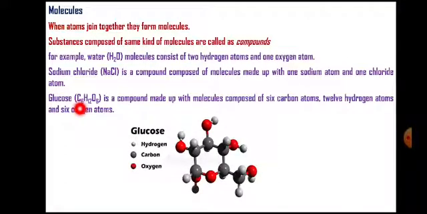Now let us see a complex example of glucose. The formula for glucose is C6H12O6. That means glucose consists of three different types of atoms: hydrogen, carbon and oxygen. 6 carbon atoms, 12 hydrogen atoms and 6 oxygen atoms. So all these atoms combine together to form a single molecule of glucose.